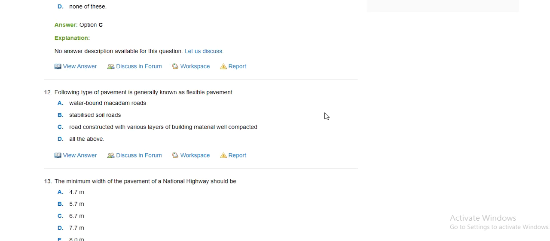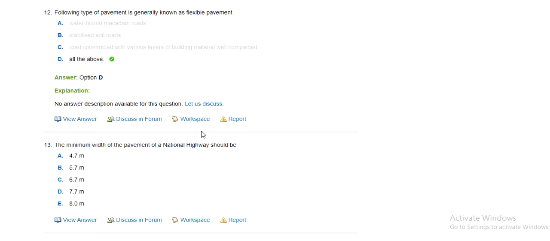The next question: which type of pavement is generally known as flexible pavement? Waterbound macadam roads. Yes, it is flexible. Stabilized soil road. It is also flexible. Road constructed with various layers of bituminous material well compacted. Yes, it is also flexible. So our correct option is all of the above.